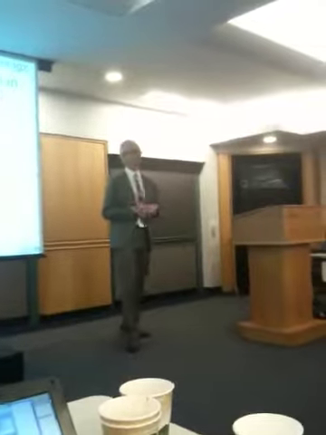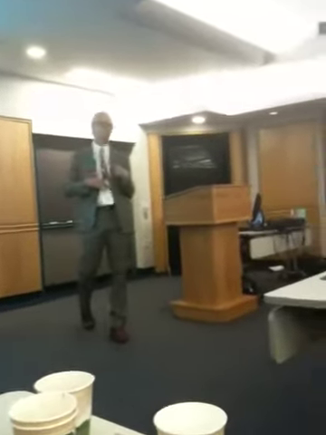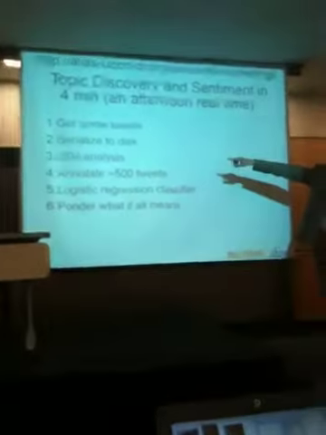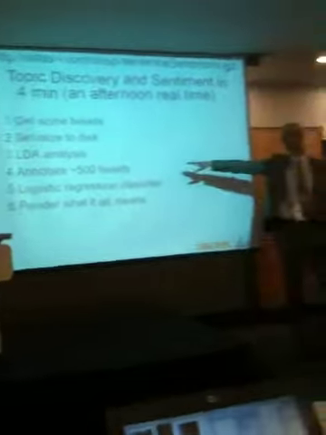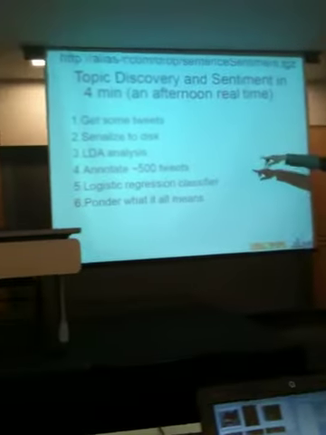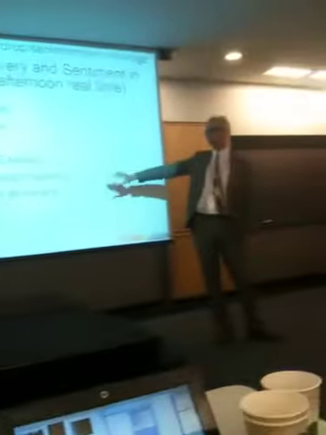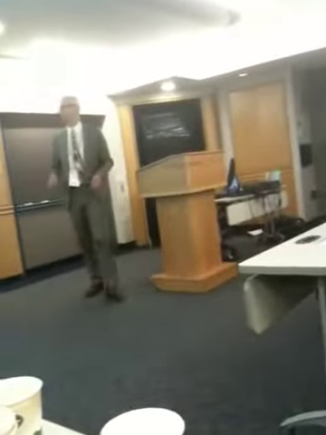So where am I going to go? In 4 minutes, I'm going to talk about topic discovery, which is open-ended, and then a little bit of sentiment, how to roll your own. This is an afternoon's work for me, and we're going to compress it to 4 minutes. We're going to get some tweets from a Twitter feed and serialize that to disk so we can actually play with it. Then we're going to do latent Dirichlet allocation over it, some topic extraction. We're going to annotate about 500 tweets, not right now, but that's the idea. Then we're going to do supervised machine learning with a logistic regression classifier, also known as max entropy, also known as a single neural network. And then we'll ponder what it all means.